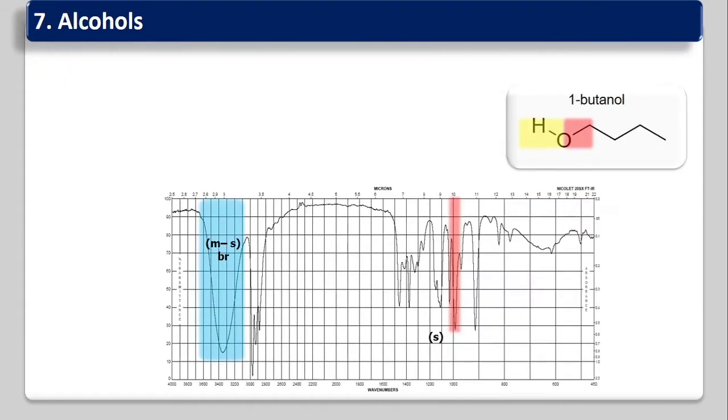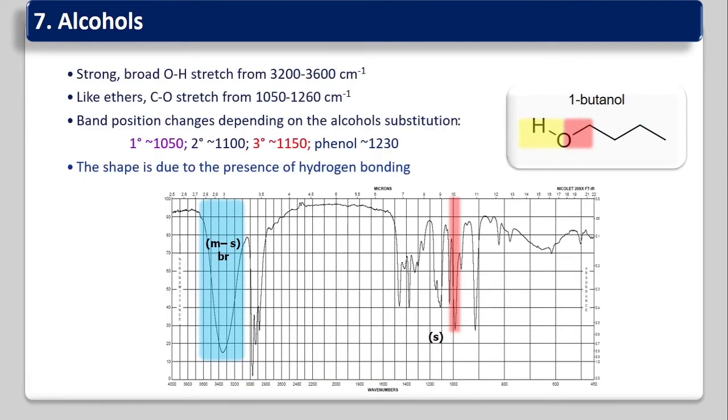Then we will see the alcohol. Alcohol contains an OH bond and a CO bond. For example, 1-butanol. In this case, a strong OH stretching frequency appears from 3200 to 3600 centimeter inverse. This is the strong broad band you will observe for the OH in alcohols.